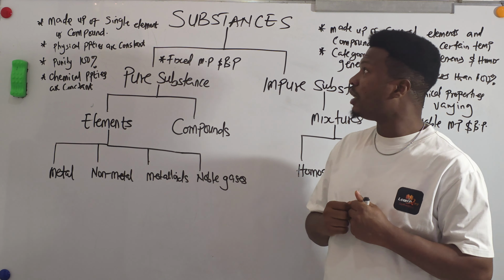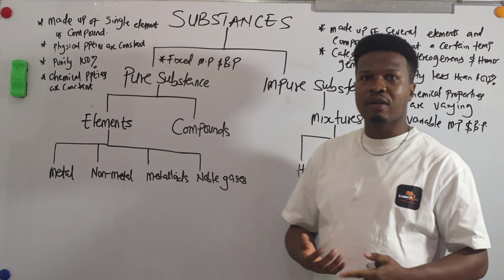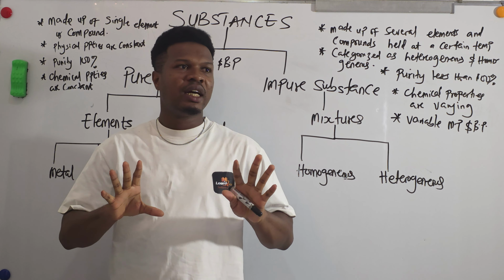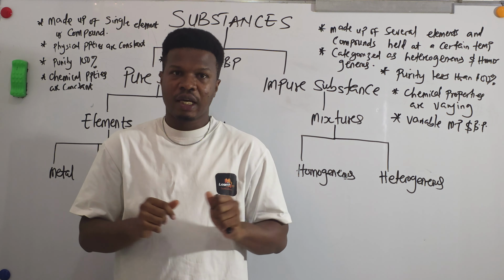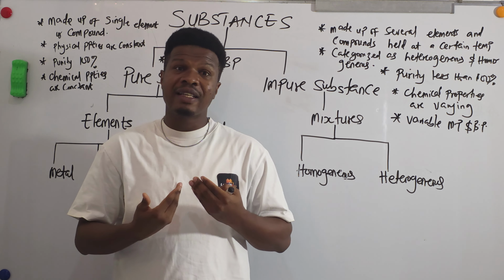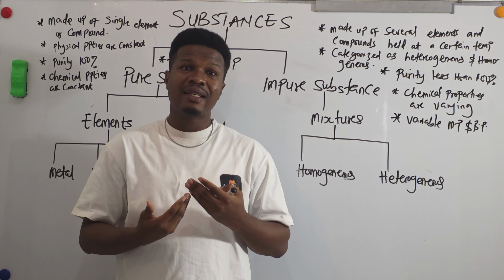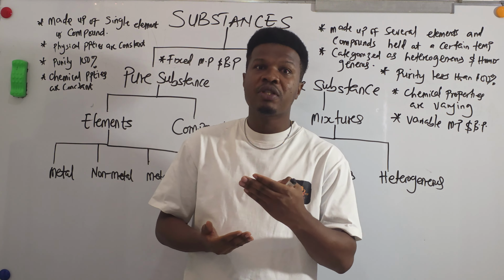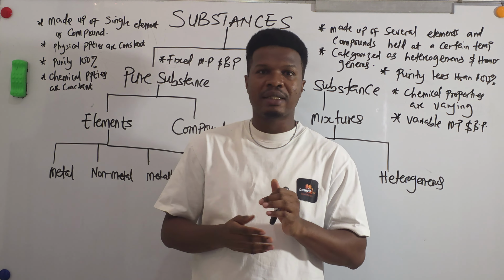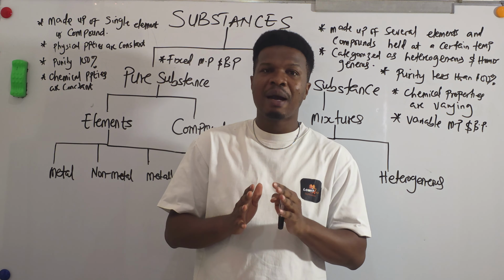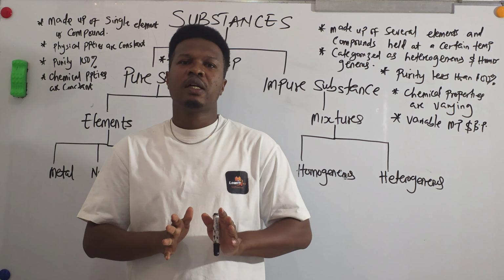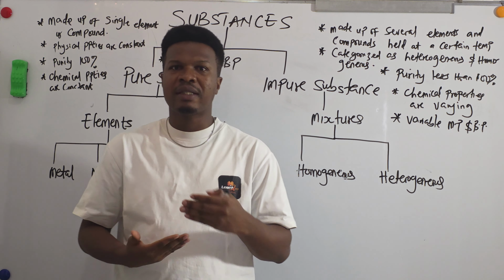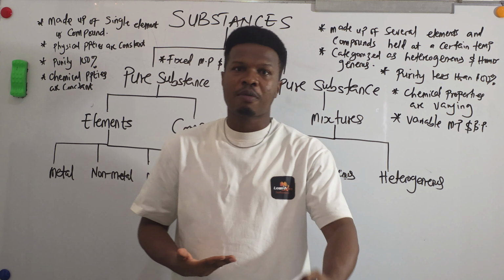A part of chemistry which has to do with what? Substances. Now when we say a substance, this word substance actually means a lot. But in chemistry, we are referring to a substance as a type of matter that has a definite composition and properties. Substances are made up of atoms and molecules, and they have a definite composition or properties that makes them to be called substances.